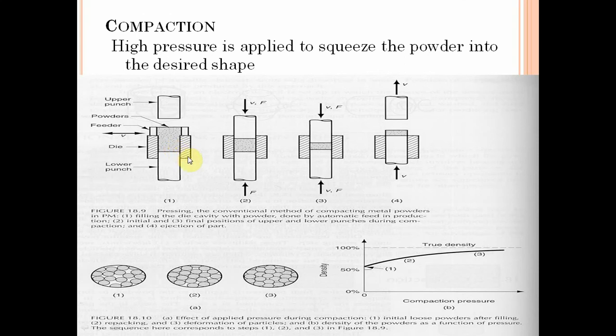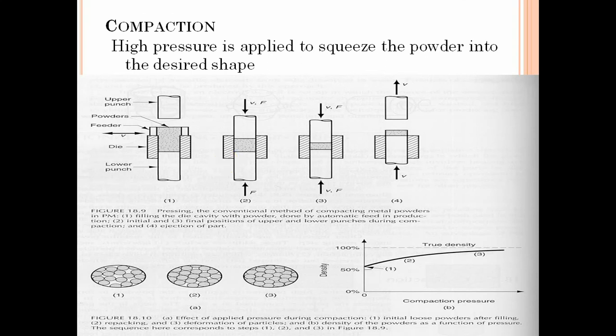The shape of the die is similar to the shape of the desired product. Powder particles bond together and conform to the shape of the die cavity.